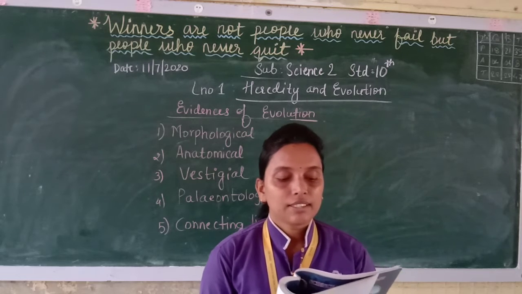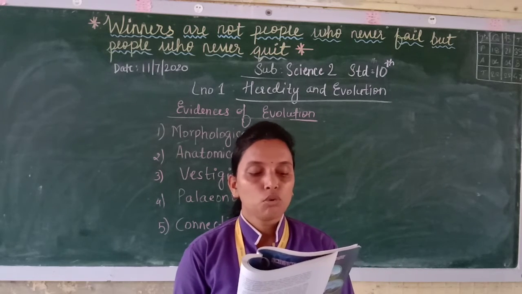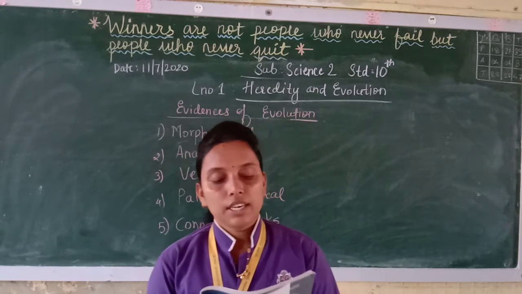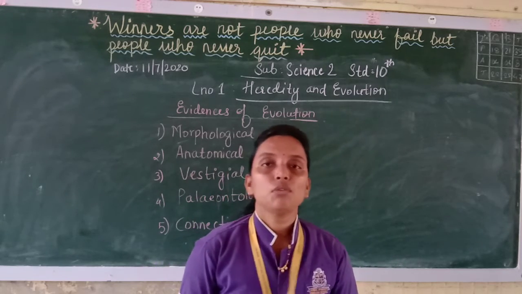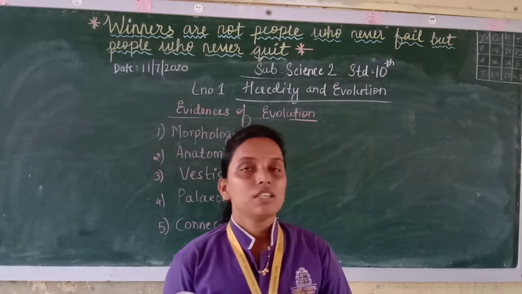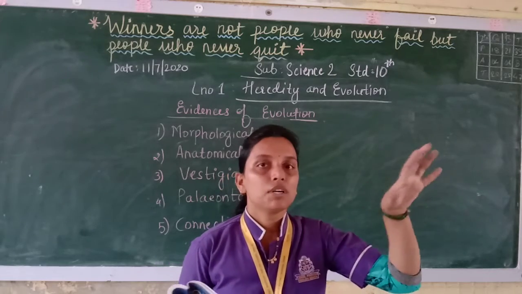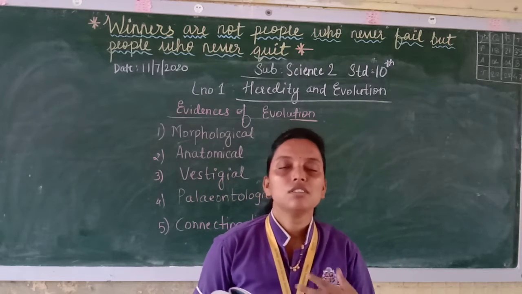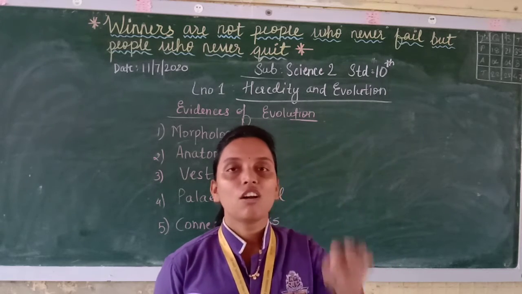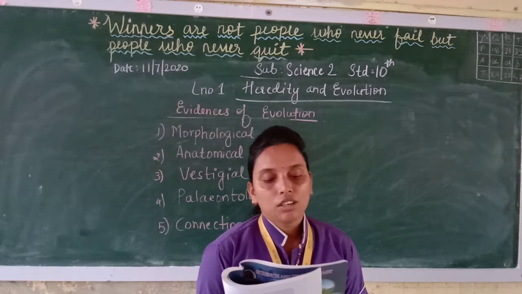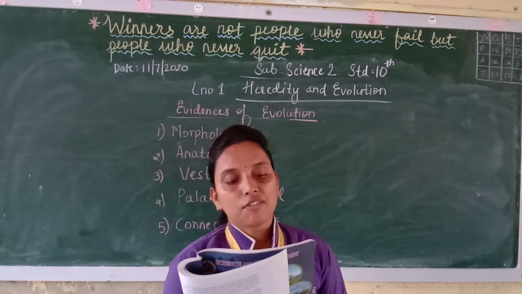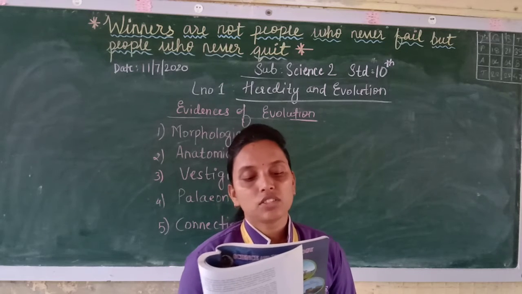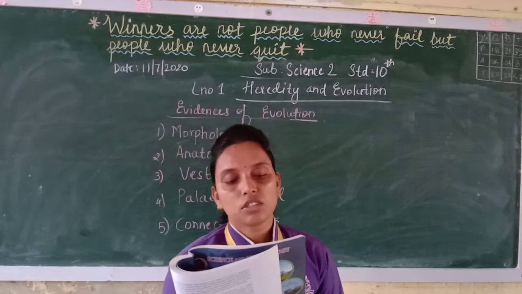Further, he said that the neck of the giraffe has become too long due to browsing on leaves of tall plants. A giraffe is a browser, meaning it eats the plants hanging on the upper side because its neck is long. So he said the neck of the giraffe has become too long due to browsing on leaves of tall plants by extending their necks for several generations.